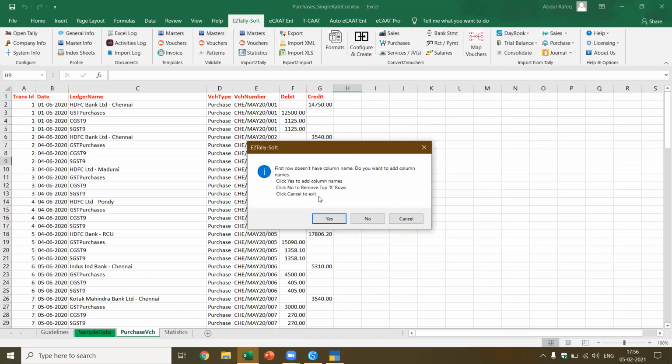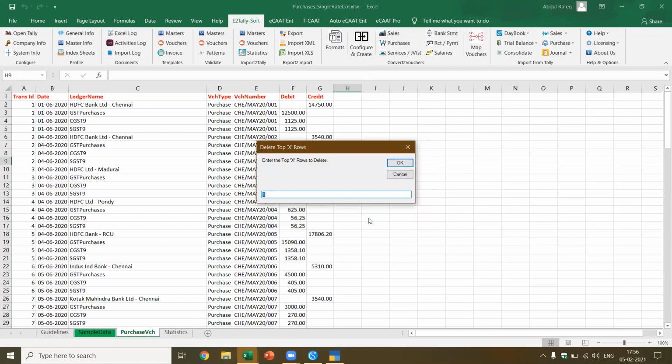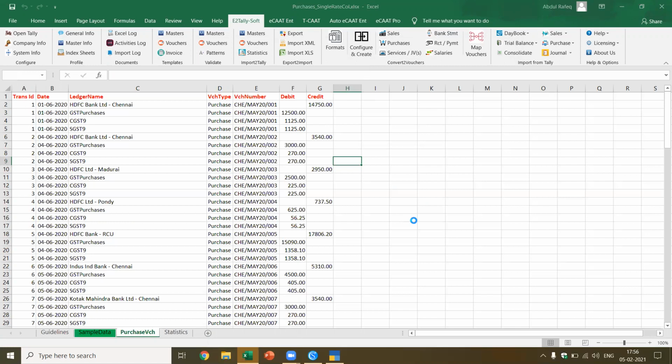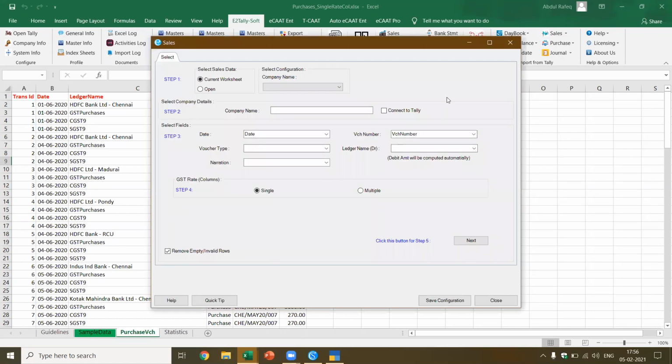Okay, first row does not, no, okay, this is not what I wanted. First, I want to go and pick up the... now there are some validations which are there, so I don't want to. Yes, no, this is not what I wanted. First, I want to have the sample data.